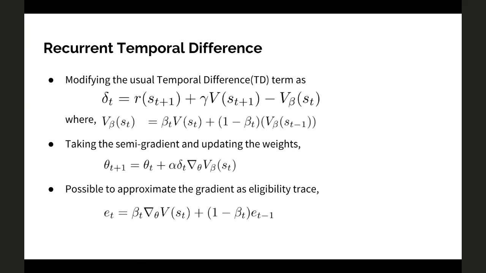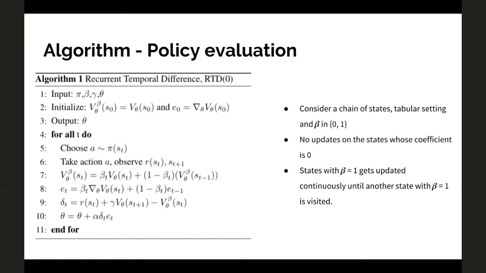So our algorithm would look like this. This is for the policy evaluation case with TD(0), as in we use a one-step target, which is the reward and the value of the next state. Given the policy pi, beta, gamma, and theta, we take an action and observe the reward and the next state, and then we update the V beta, update our trace, find the TD error, and then update the weights.